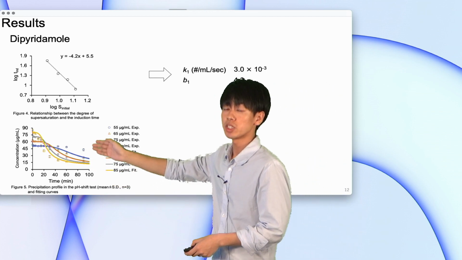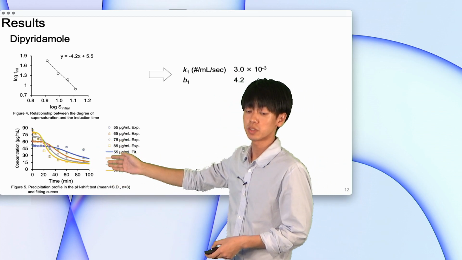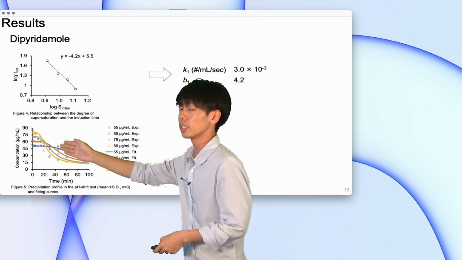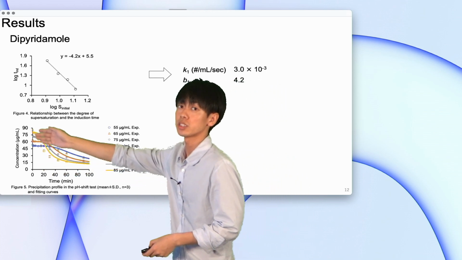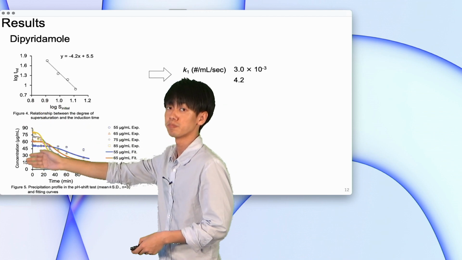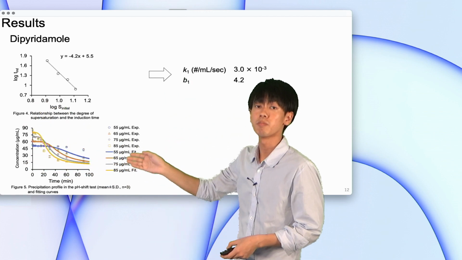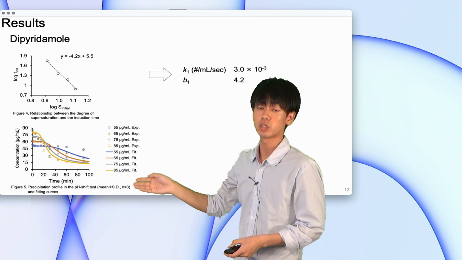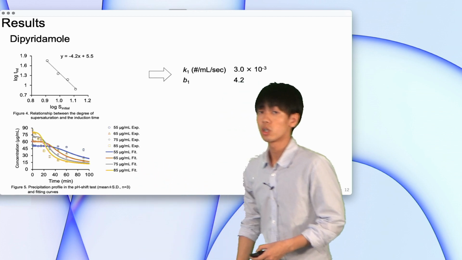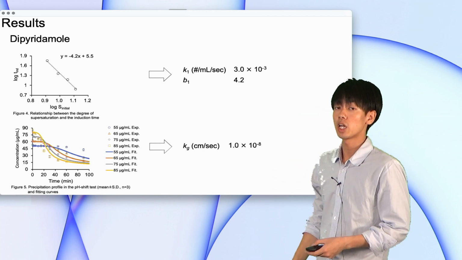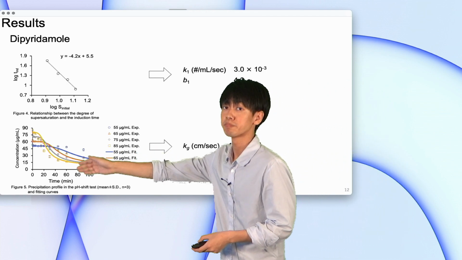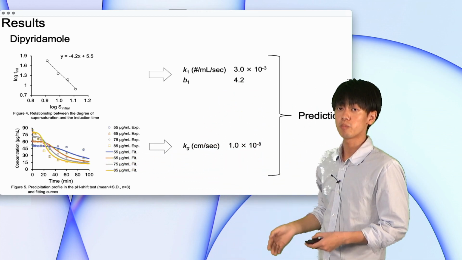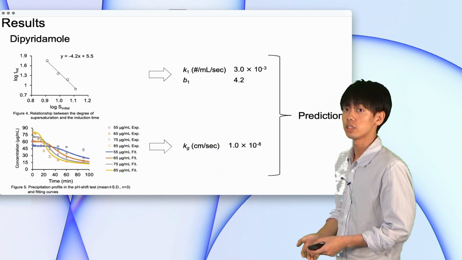Figure 5 shows the precipitation profile in the pH shift test and fitting curve. The x-axis indicates the time, and the y-axis indicates the concentration. Dots indicate the measured value, and the straight lines indicate the fitting curve of population balance model. Coefficient of Kg was determined from this result. Each coefficient was used to predict the result of the ASIT test.